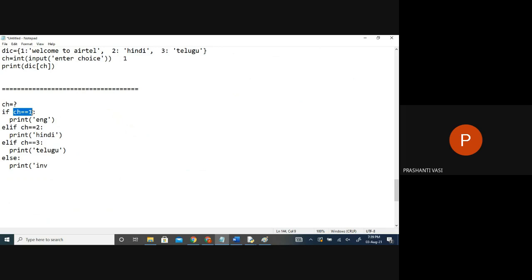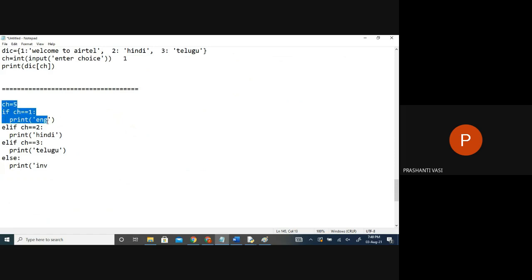Concept is same, no? It's a condition. Check the condition. If you have entered 2, now what is your output? Is it this answer? No. It's a false condition. Then you'll jump to the next condition. Next condition is 2. Is it Hindi? Yes. Will I go and check the other condition? No. If you entered 5 by mistake, is there any 5 criteria? No, only 3 criteria. So you entered a wrong option.